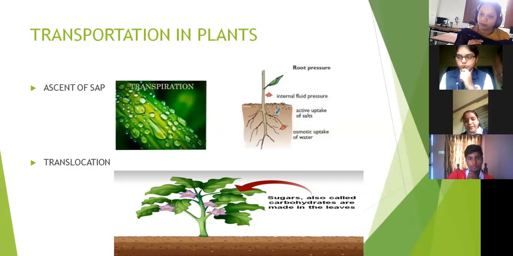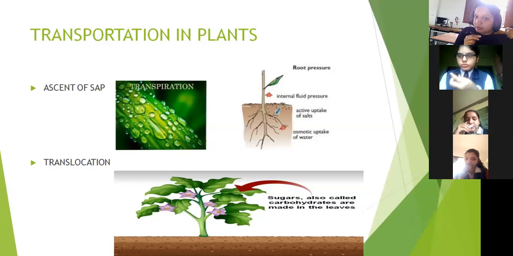So how is the food obtained? Which part of a plant is preparing the food? Leaves. What is the color of a leaf usually? Green. So the green part of the plant is preparing the food with the help of the process called photosynthesis. Right? These things you know. That food is known as a carbohydrate or sucrose. Sucrose is a carbohydrate. It is nothing but a sugar molecule. Clear? So food is being prepared in the green plant and it has to be supplied to other parts.